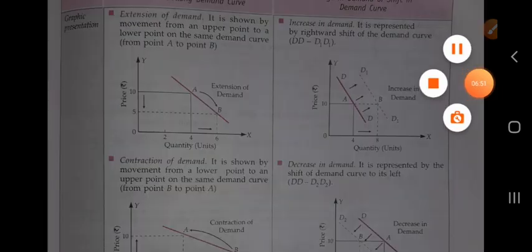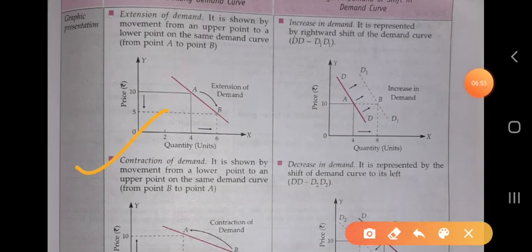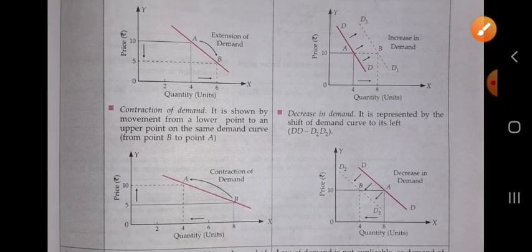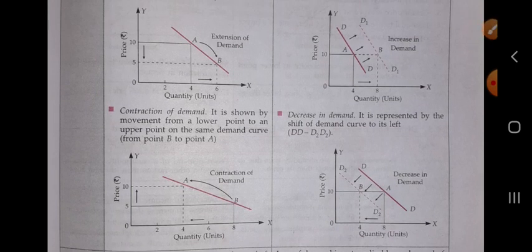But in the case of contraction of demand, it is movement along the same curve from the lower point to the upper point, just opposite to each other. Just see the diagram of both. There is movement along the same curve from the upper point to the lower point. It is moved, not shifted, sorry, from point A to point B.